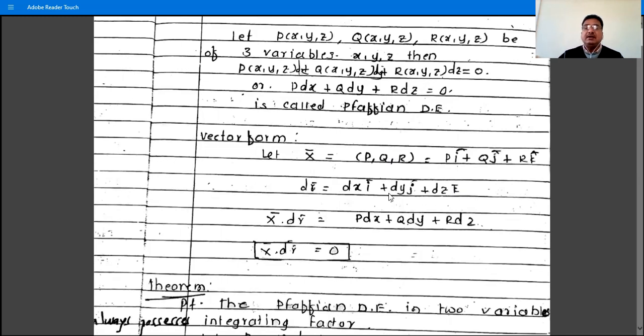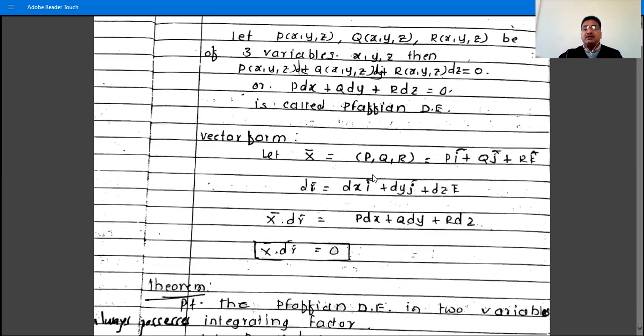We can write any vector either in the form of i, j, k, or in the form of this three-tuple. So this is dr bar. And then what is X bar dot dr bar?